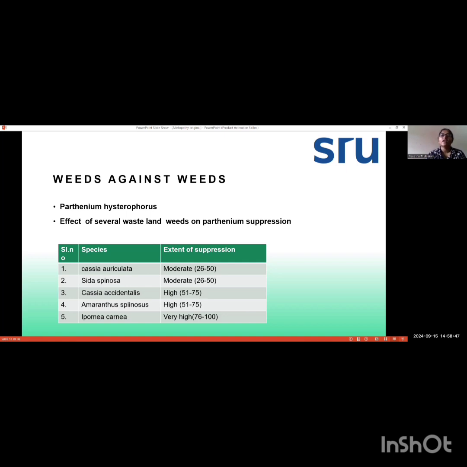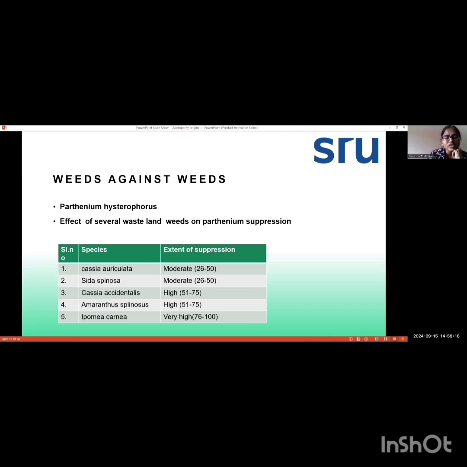And here we are giving information about what are the species that are helpful in the suppression of some kind of weeds and how much suppression is done by these species. So first is Cassia auriculata. The extent is nearly moderate, and the percentage is 26 to 50 only. Next is Sida spinosa.